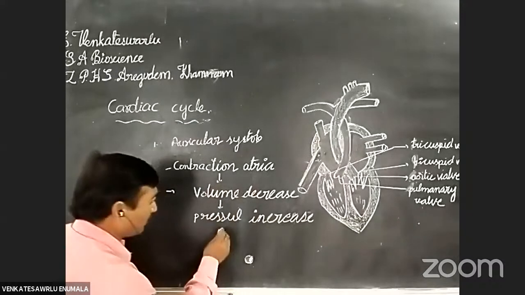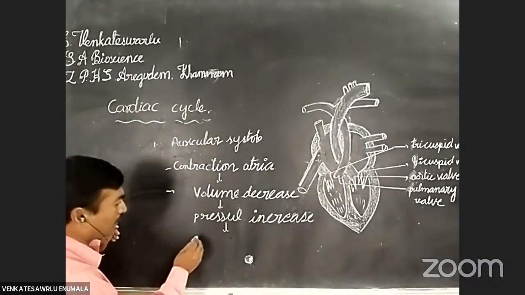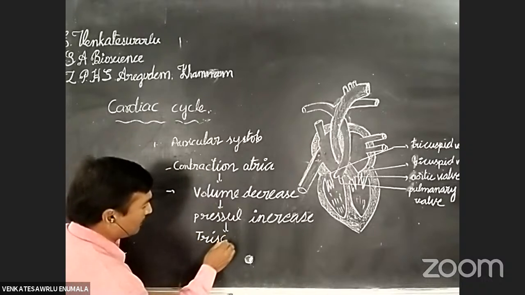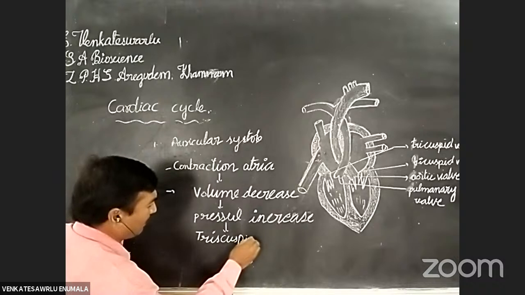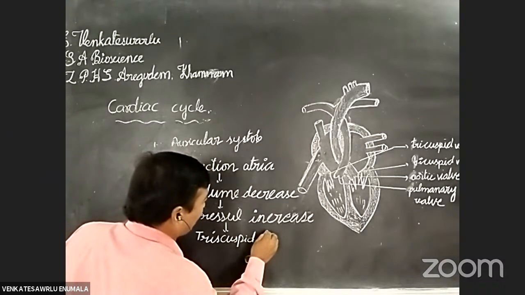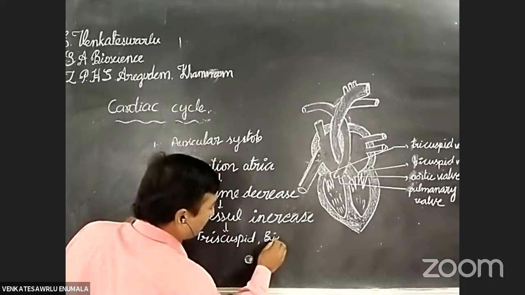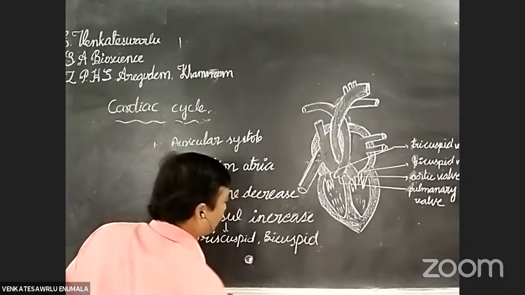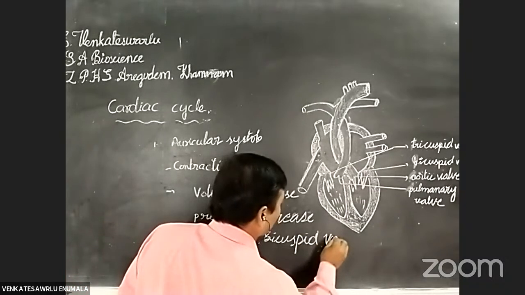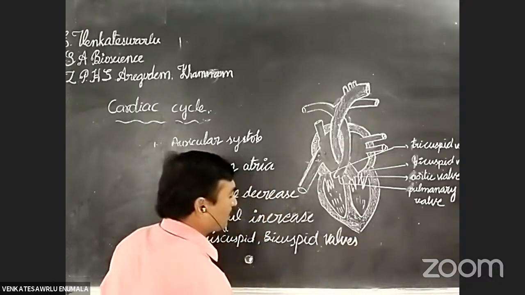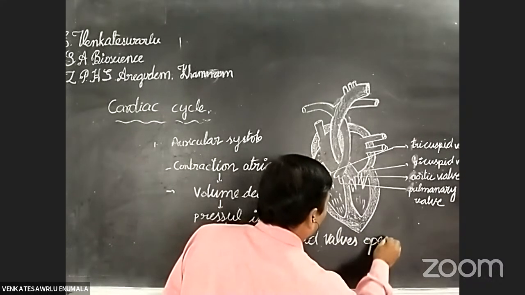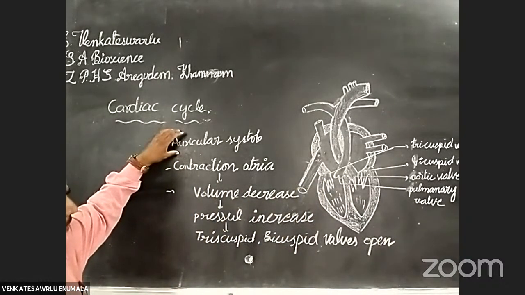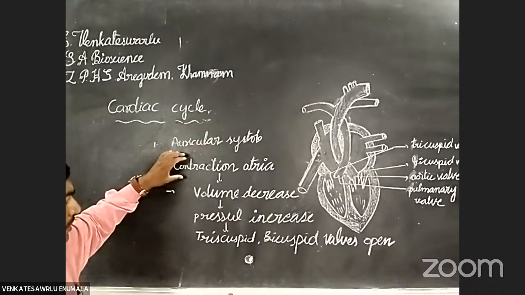Okay, students, nice. Here, listen carefully. Tricuspid and bicuspid valves become open. Okay, right, friends? In the auricular systole, first what happened?